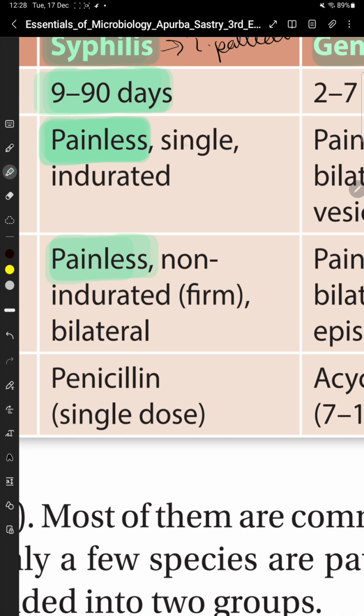The treatment is penicillin single dose. So ulcer is painless, single, indurated; lymphadenopathy is painless, bilateral and non-indurated, that is foam lymphadenopathy.